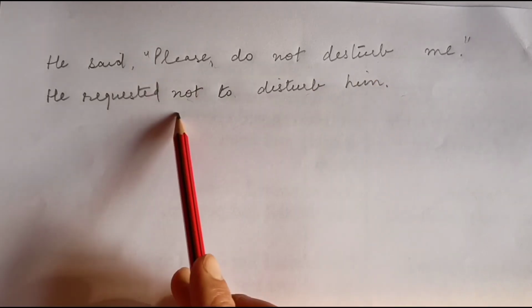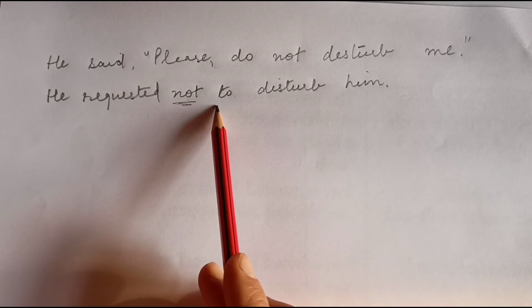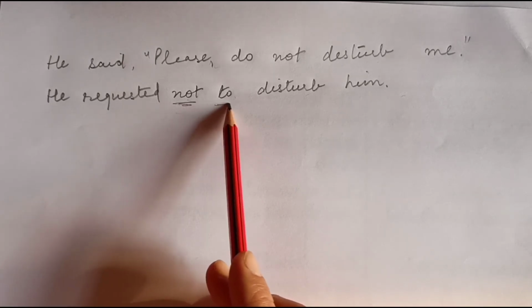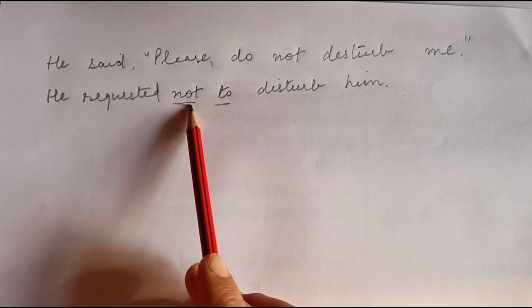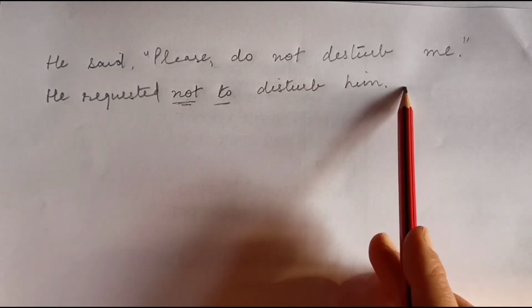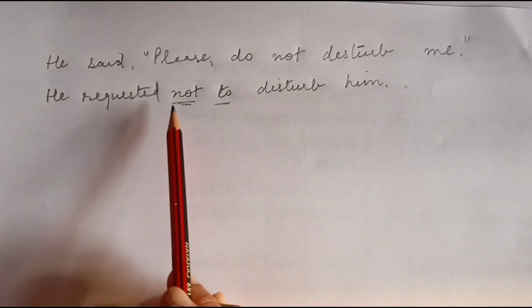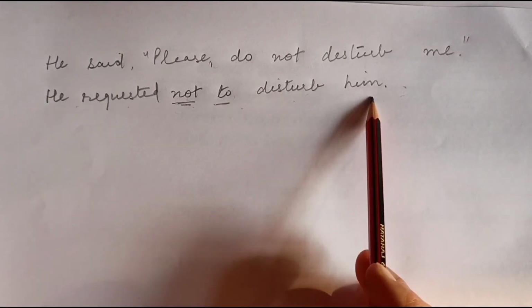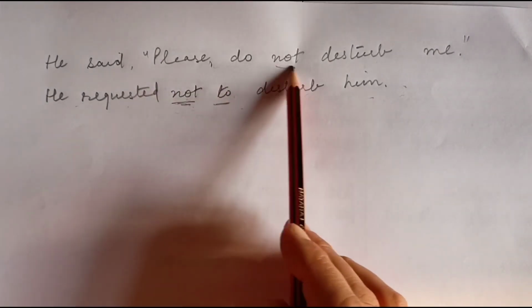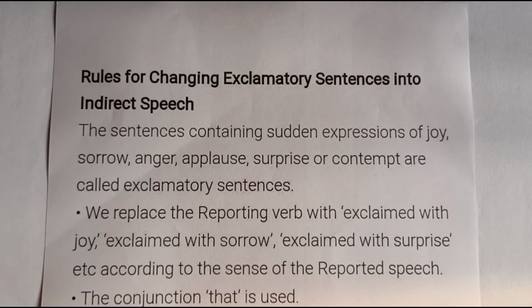See here, not is followed by to. To is put after not. So this is how you will change negative imperative statements. This is how the negative imperative statement will be changed into indirect speech.